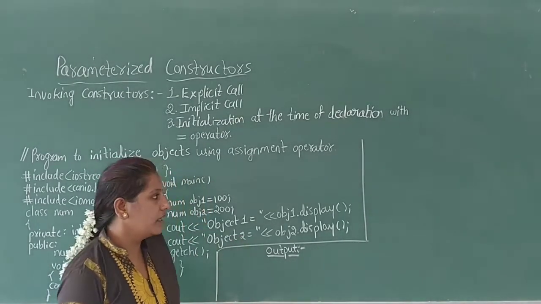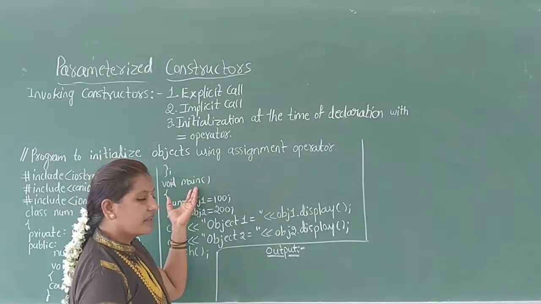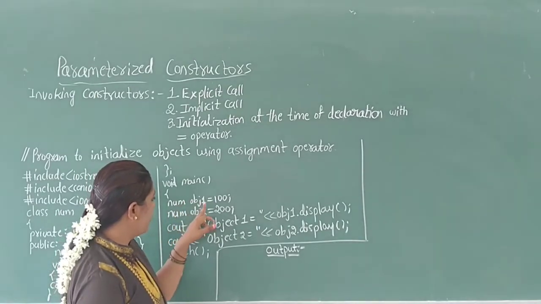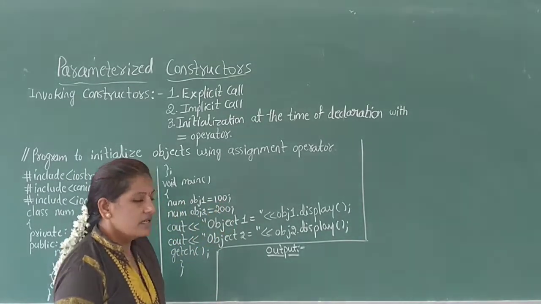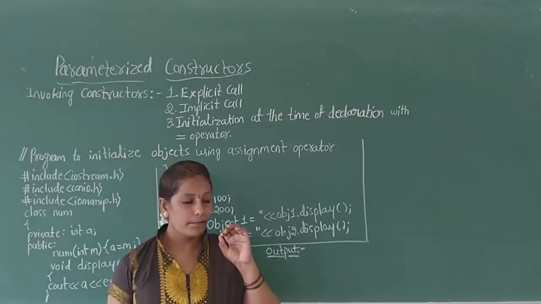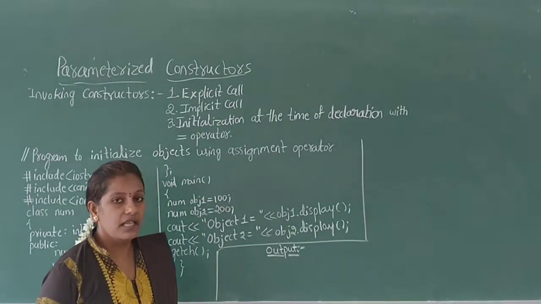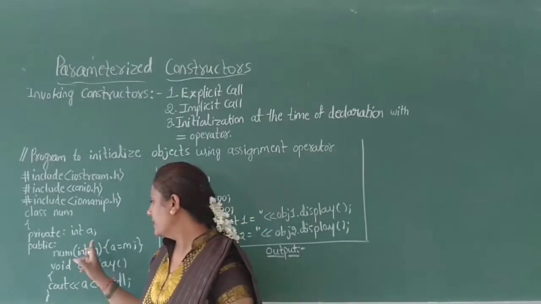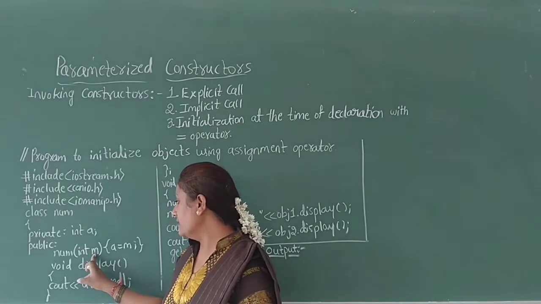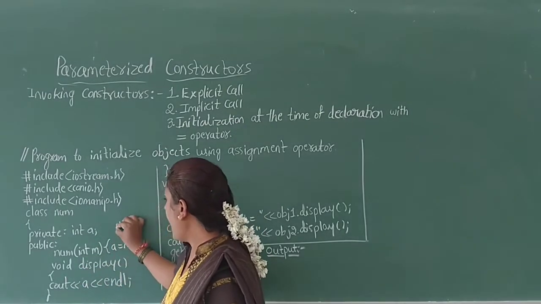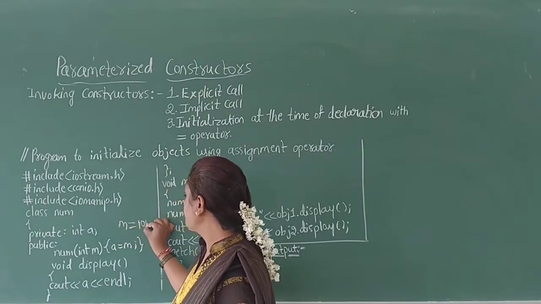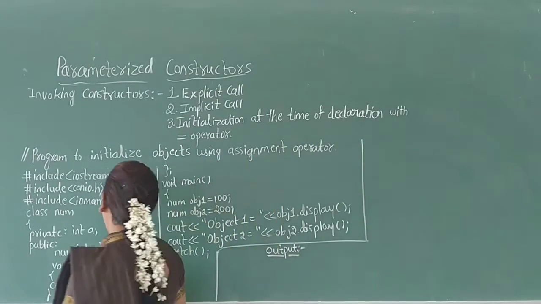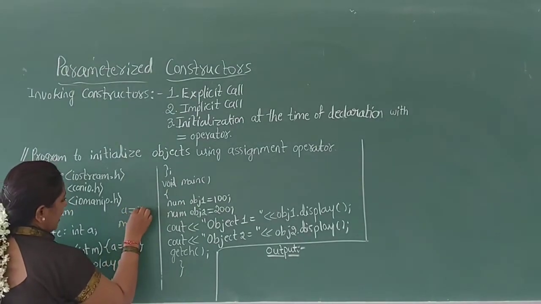Instructions one by one. The program execution starts from the main function. Then here, num obj1 is equal to 100. When this statement is executed, at that time the parameterized constructor is called with only one argument, that is m. Then the m value is read as 100 and this 100 is assigned to the variable A. Now A is 100.